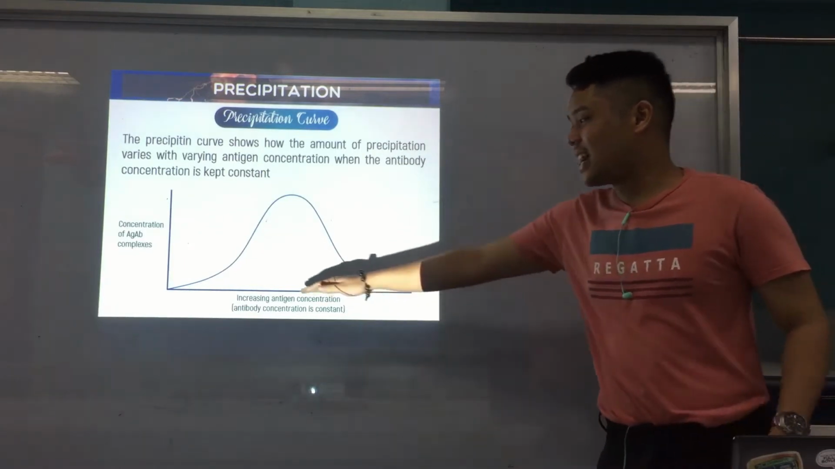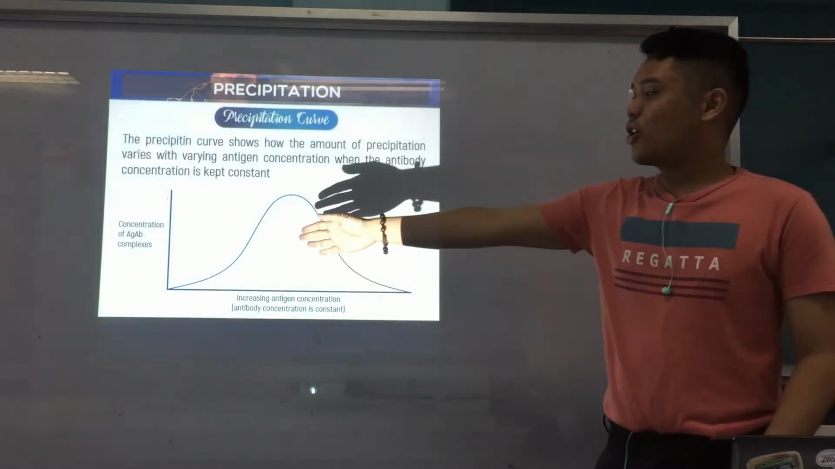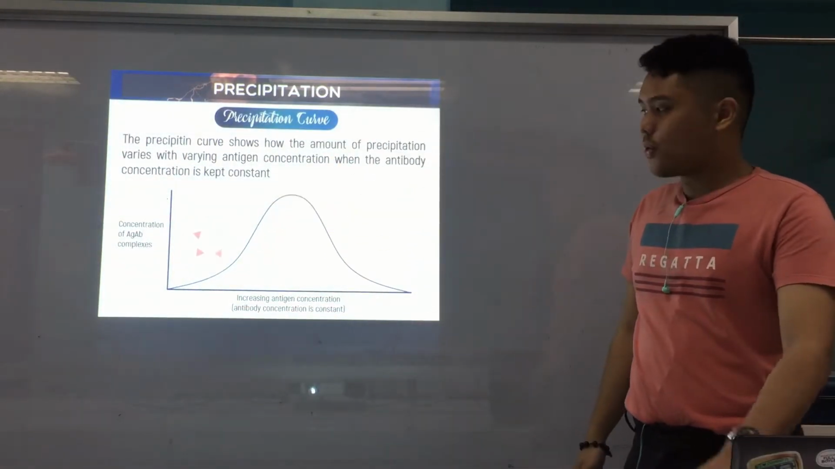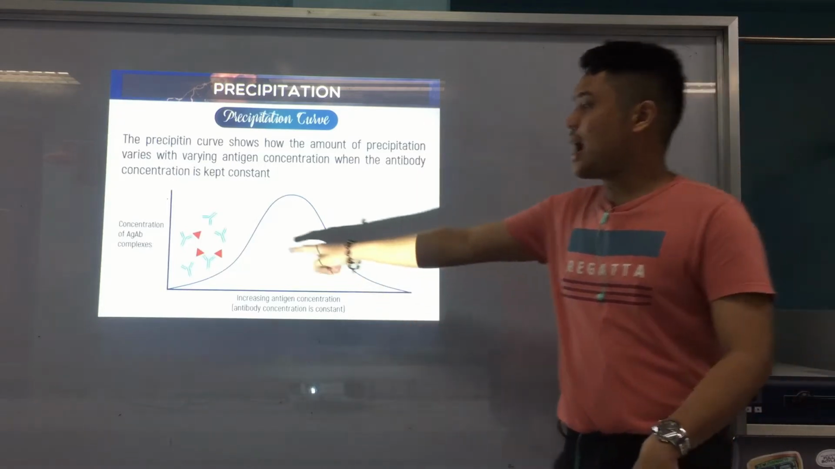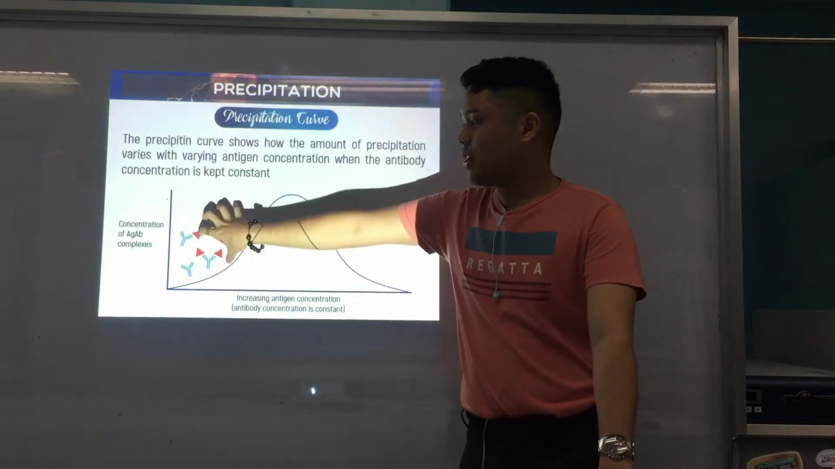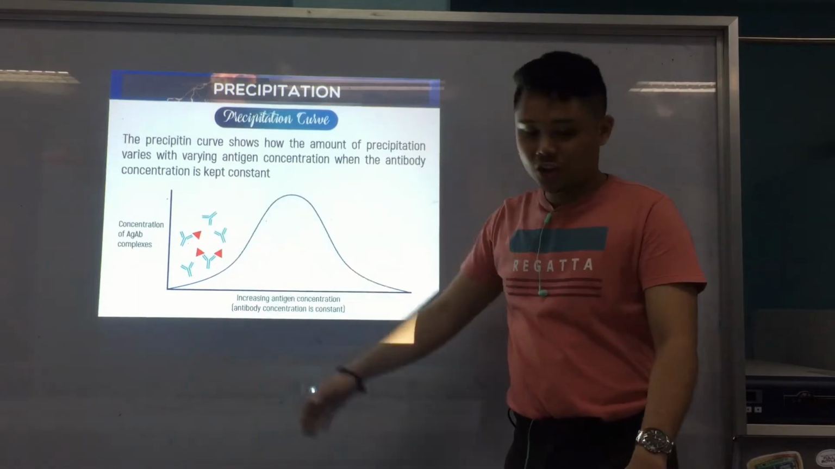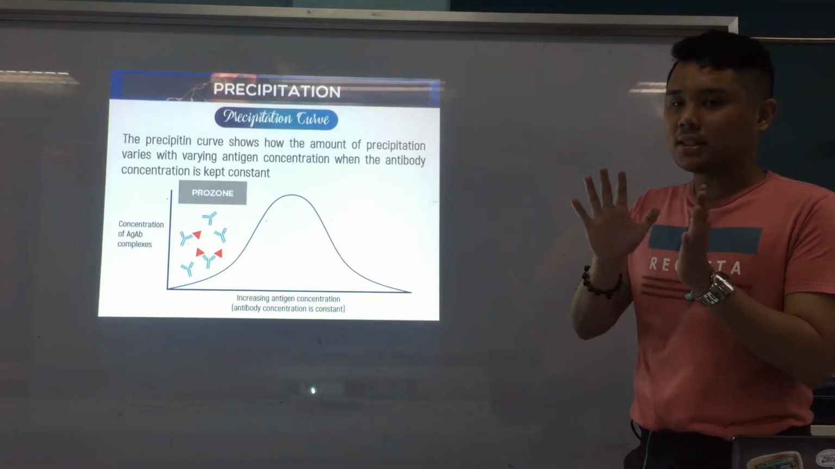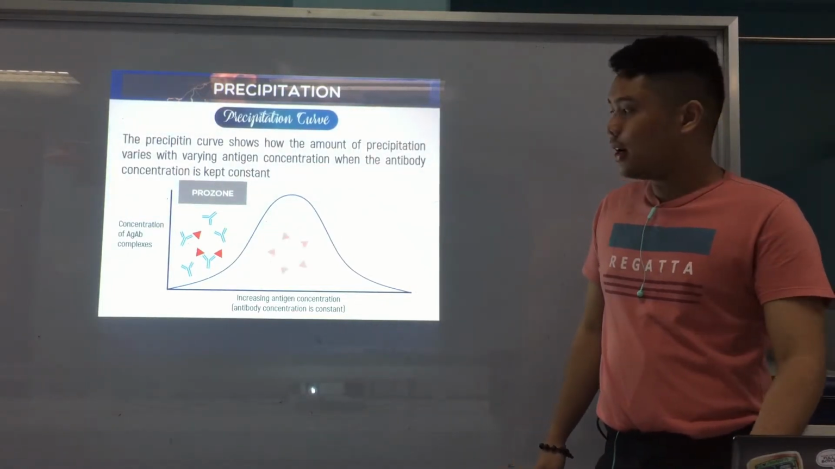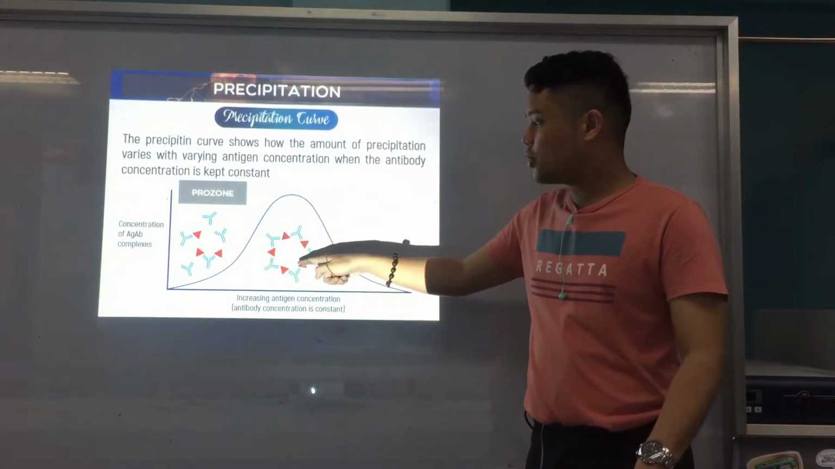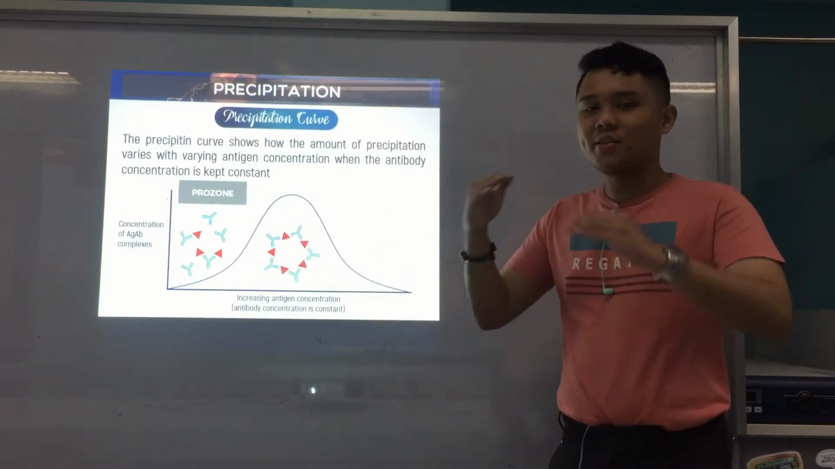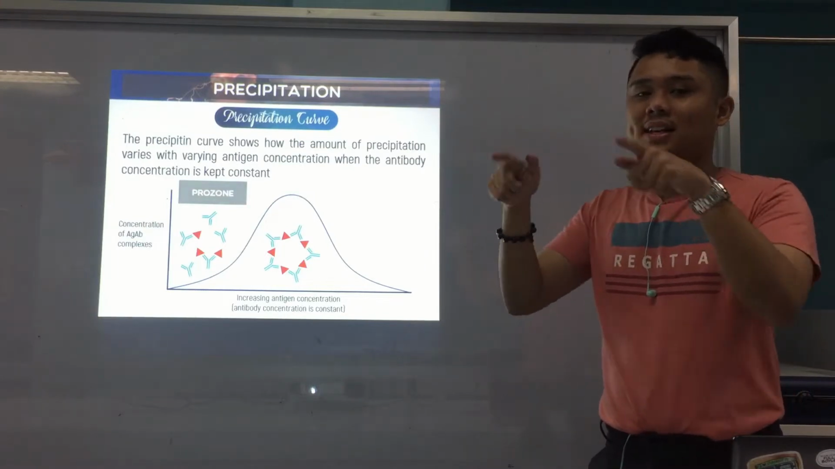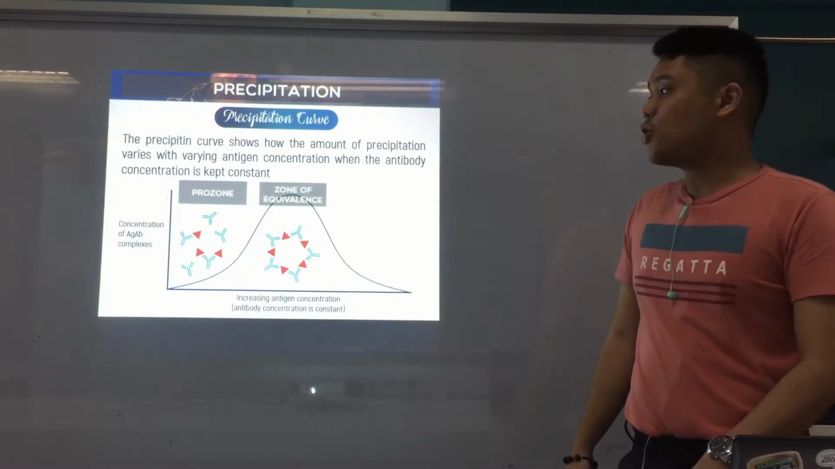Okay. So on the x-axis is the increasing antigen concentration, and the concentration of antigen-antibody complexes is on the y-axis. Alright. So for the first part, as you can see, the red ones are the antigens. So the antigens are few, but the antibodies are many. Now this portion is what we call the prozone. Okay? Prozone. So pro first. Alright? Then the middle, as you can see, the number of antigens is equal to the number of antibodies. So they form what we call a lattice. Alright? So they form a lattice, or they connect to each other. This is now what we call the zone of equivalence.